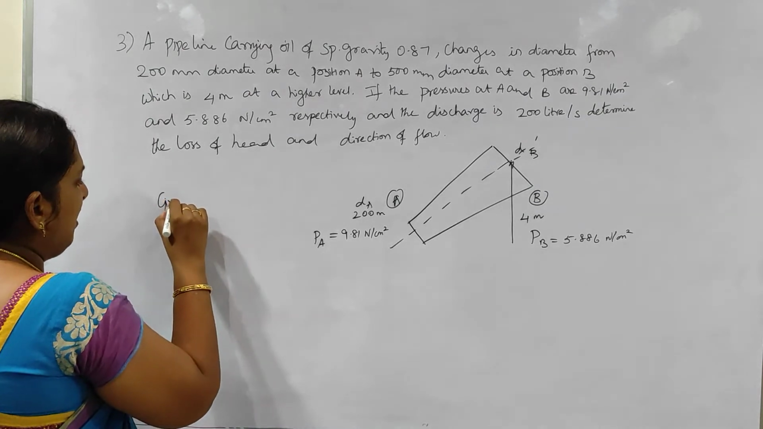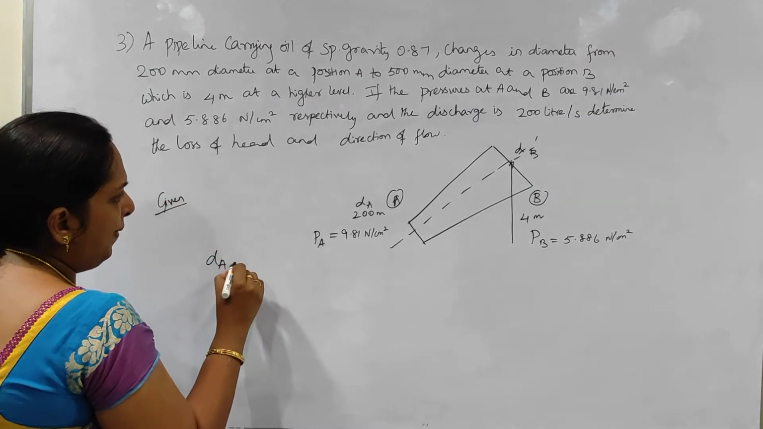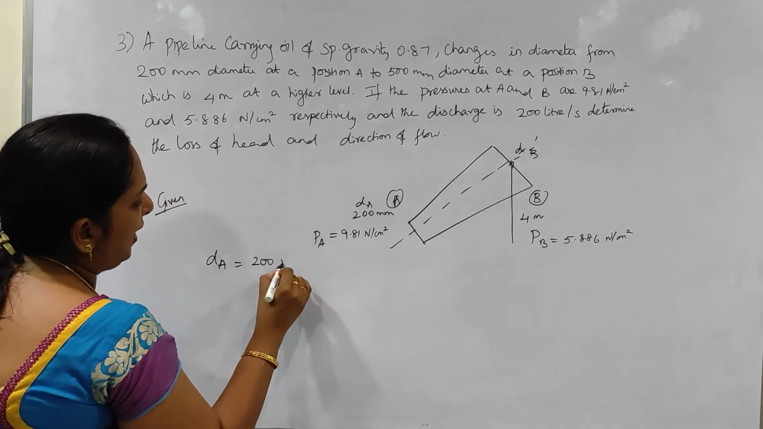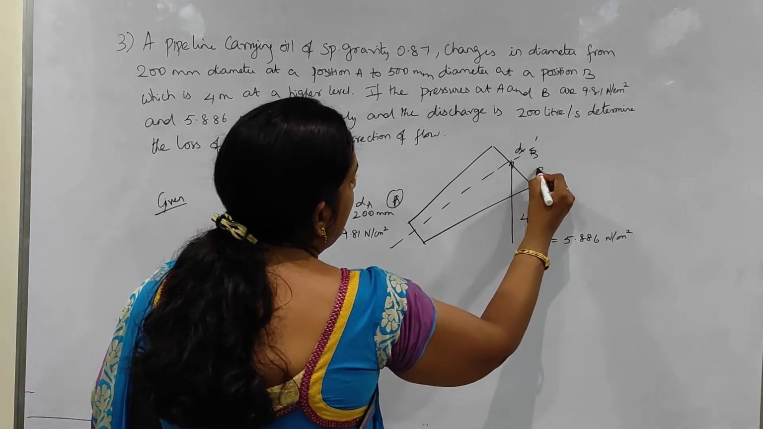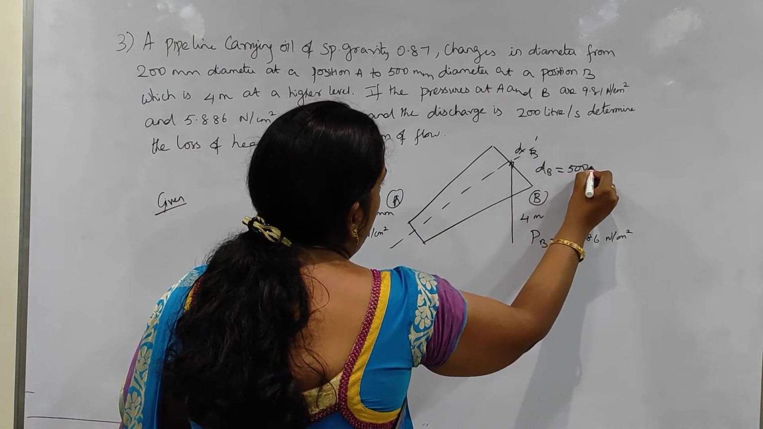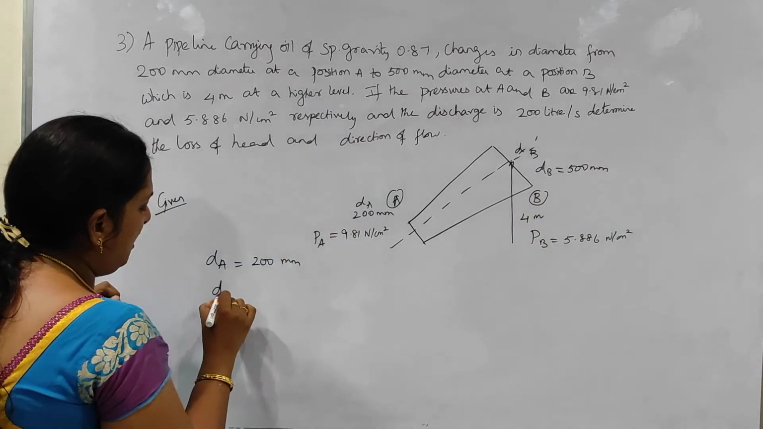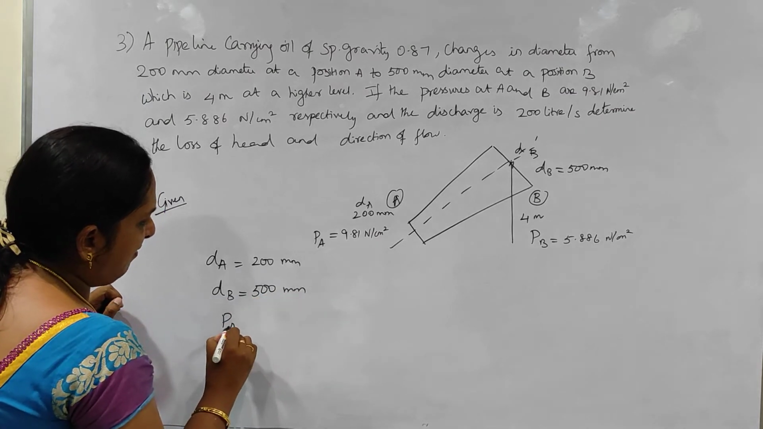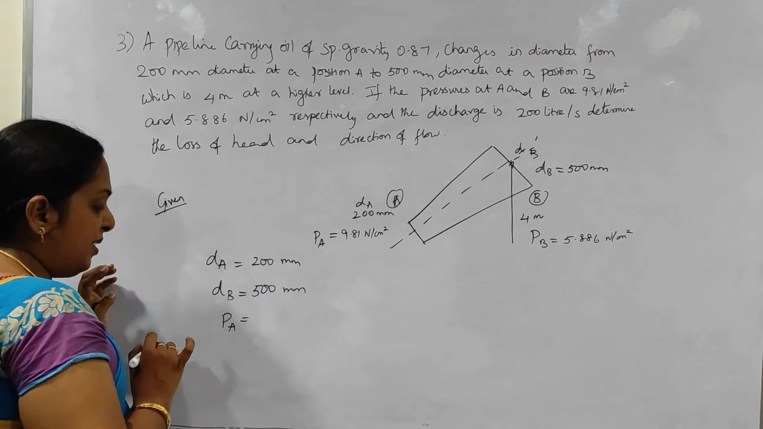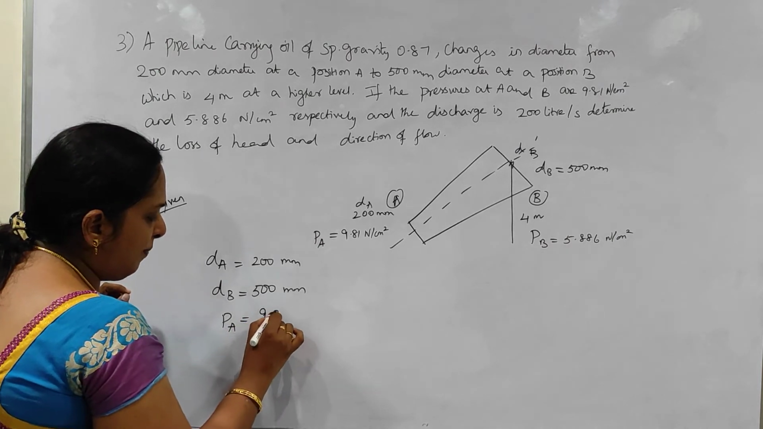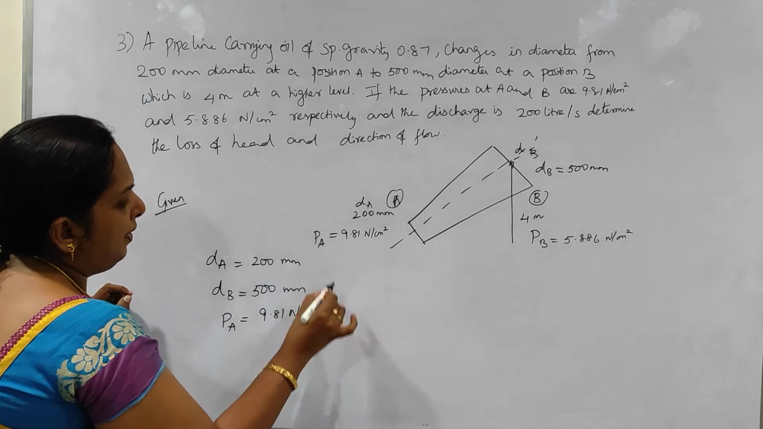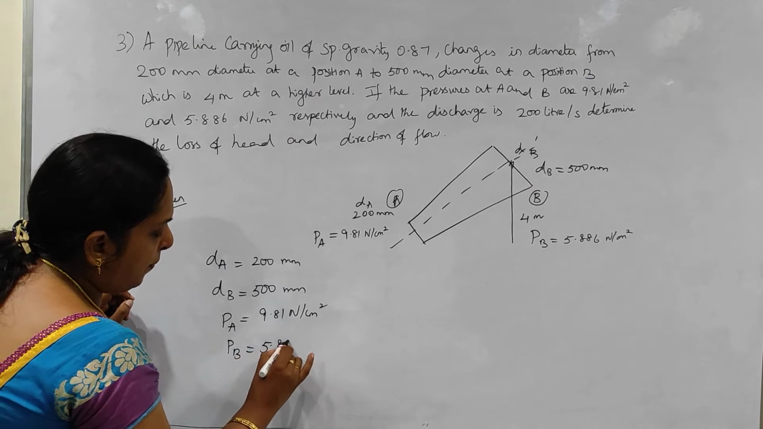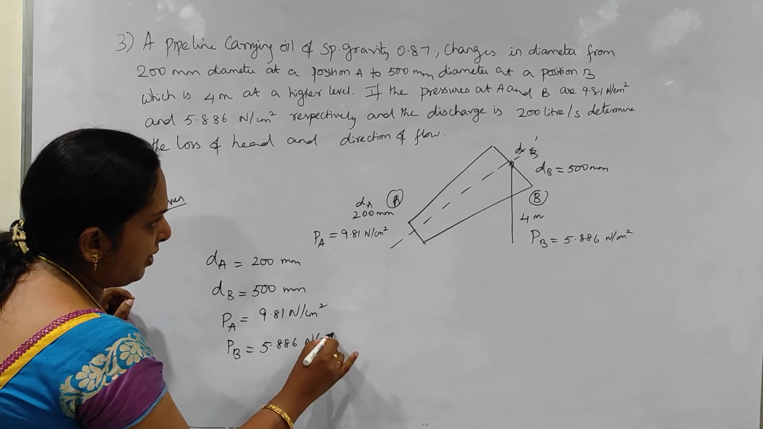So from the given details, we can get DA is 200. It is not meters, it is mm. 200 mm. And DB is how much? 500 mm. That is what is given in the problem. And PA is given. It is not pressure head. Instead they have given you the pressure intensity. It's 9.81 Newton per centimeter square. So PB is 5.886 Newton per centimeter square.